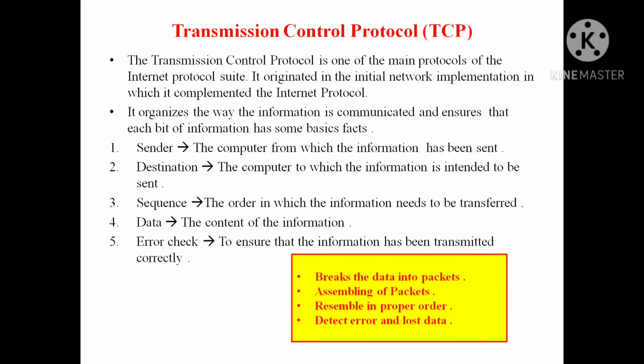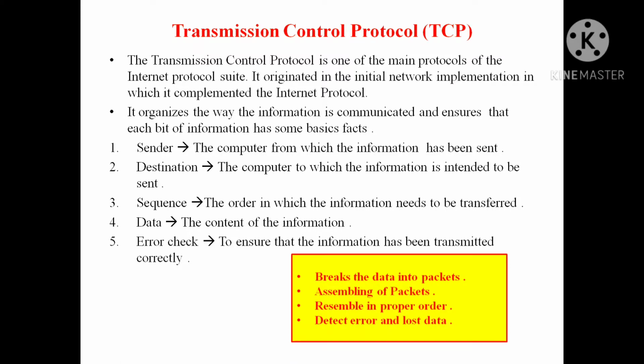Now, the next type of protocol is the transmission control protocol. What is the transmission control protocol? Transmission control protocol is used to establish communication between two devices which are connected on the network. Transmission control protocol organizes the way information is communicated and ensures that each bit of information has some meaning.